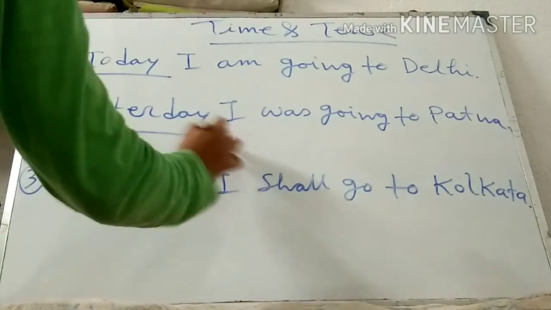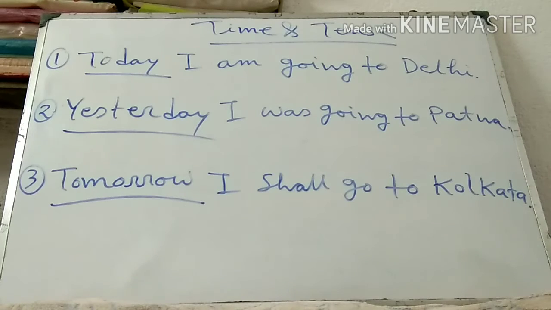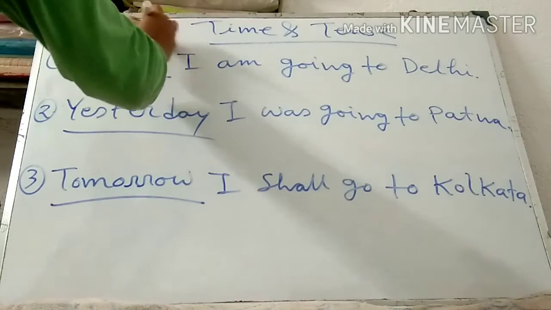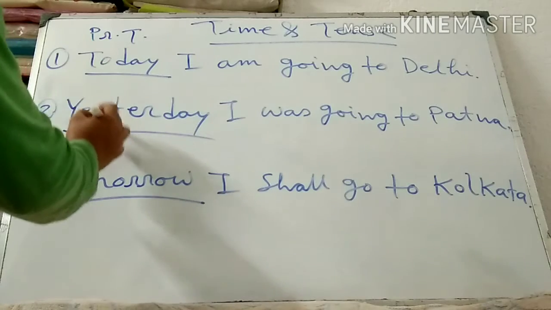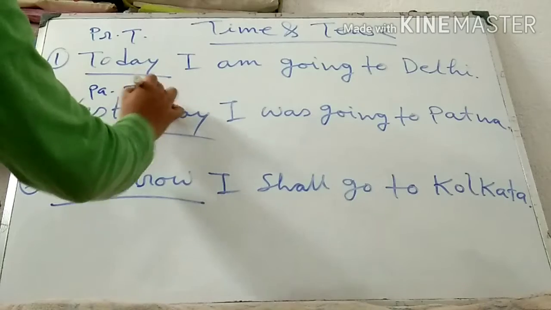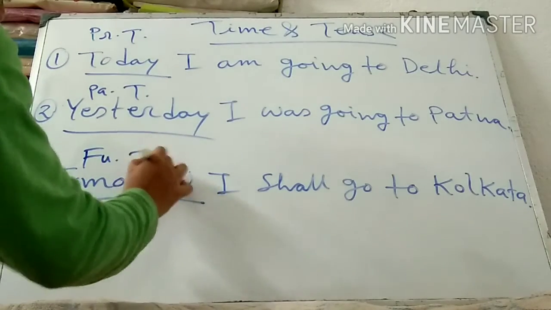Today, yesterday, tomorrow, these are not tense. These are different times. Today is indicating present time. Yesterday is indicating past time. Tomorrow is indicating future time.